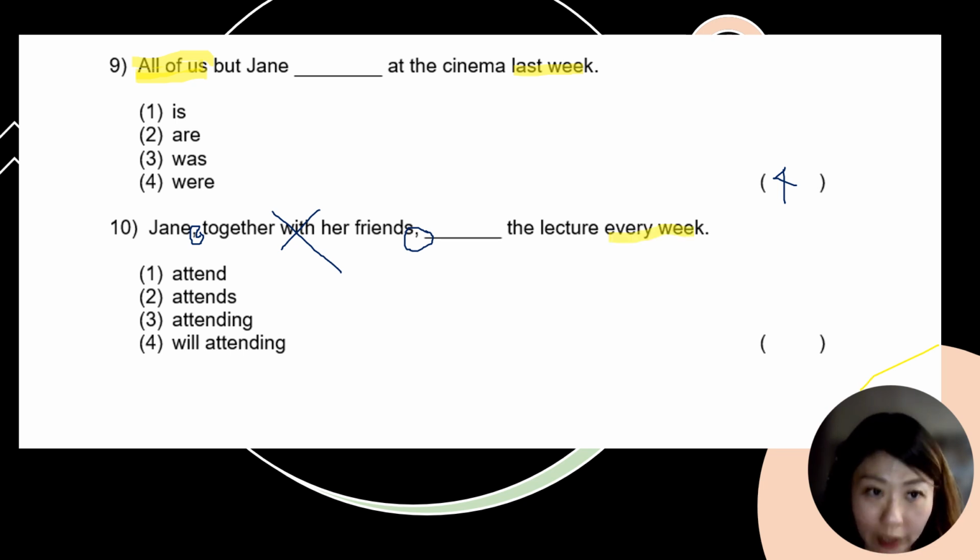So this is also another habitual action. And this habitual action is only Jane's habitual action. So Jane is one person, so that will be singular subject verb agreement. So you can say the answer is actually Jane attends the lecture every week. All right, so the answer for question number 10 is option number 2.